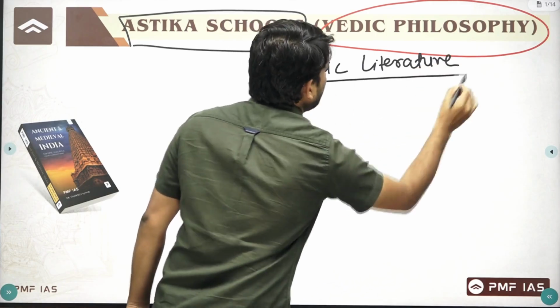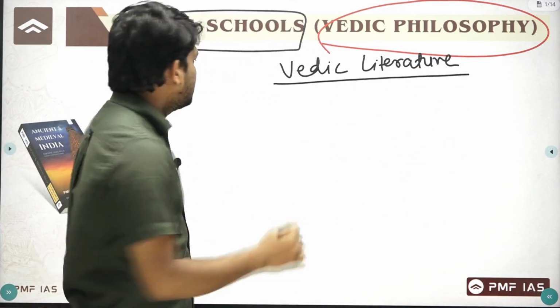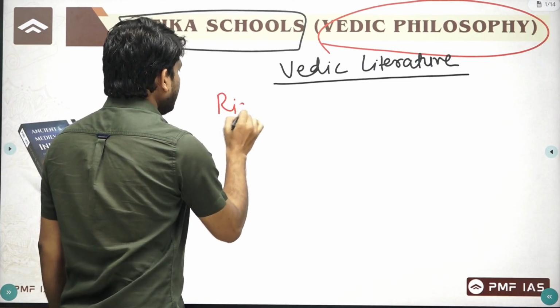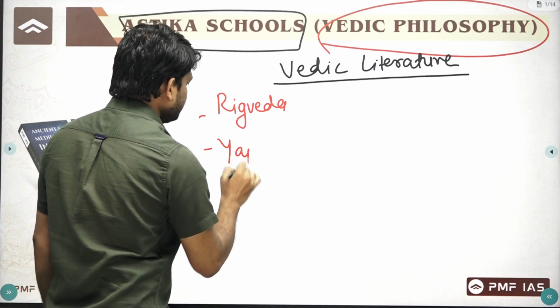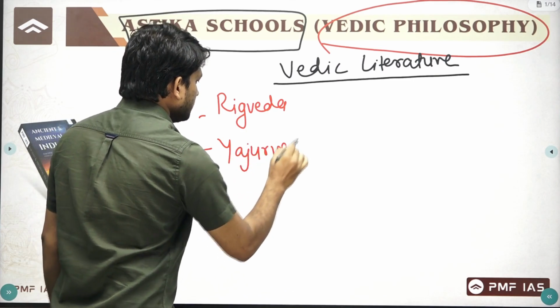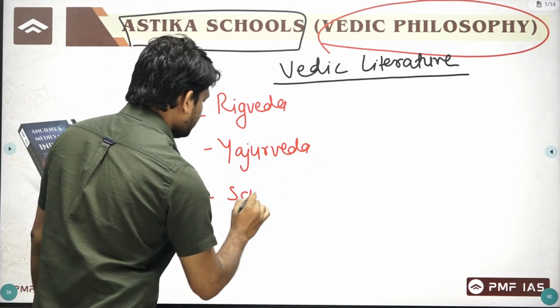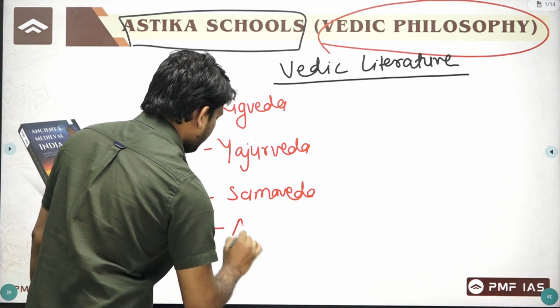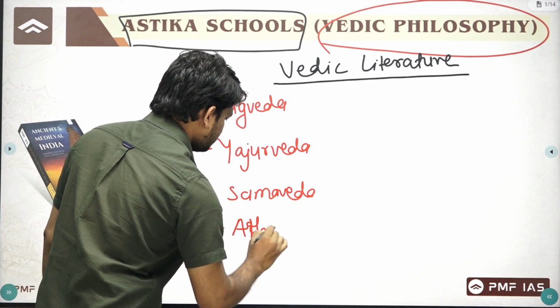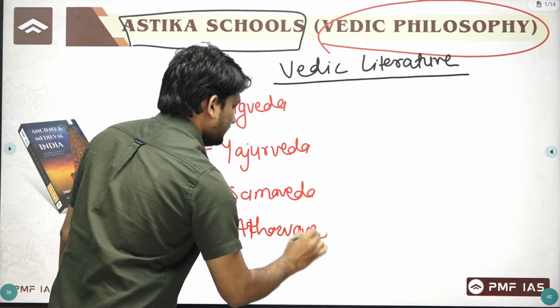we have seen these four Vedas. Which are these four Vedas? First is Rig Veda, then Yajurveda, third is Samaveda, and fourth one was Atharva Veda.